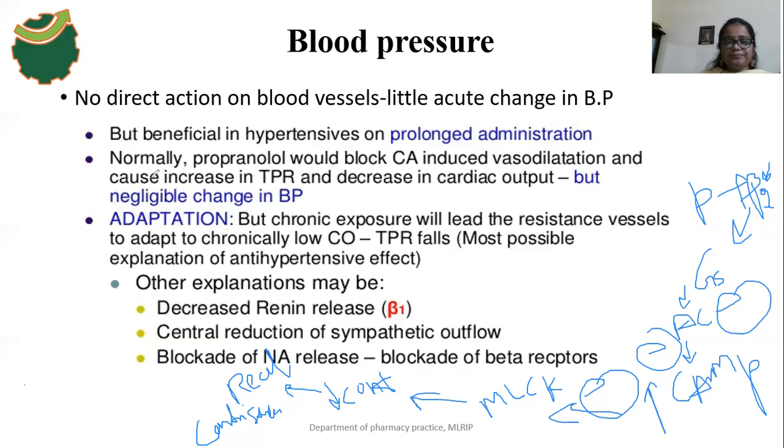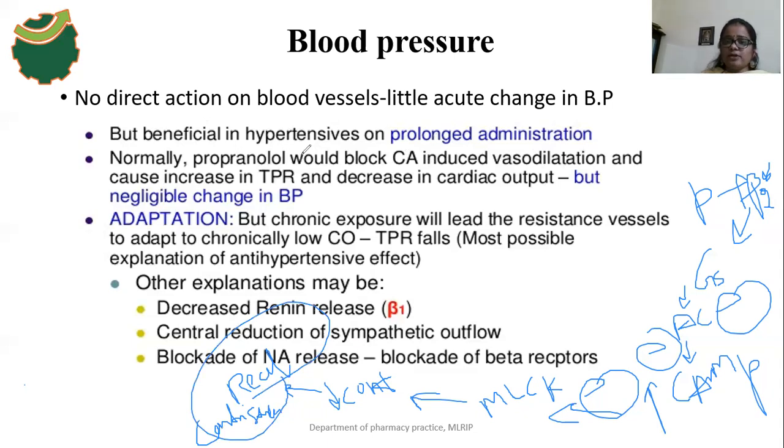Okay, so normally propranolol blocks catecholamine-induced vasodilation. Catecholamines are nothing but beta 2 agonist drugs. So propranolol blocks beta 2 agonist-induced vasodilation. When a beta 2 agonist binds with the beta 2 receptors, it causes a relaxant effect, meaning vasodilation.